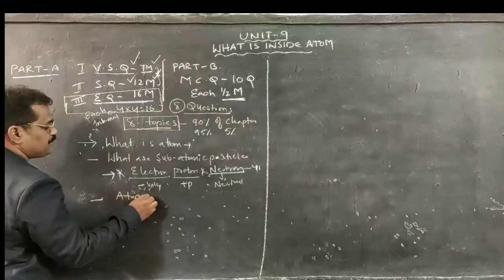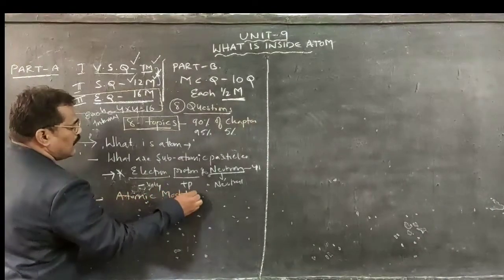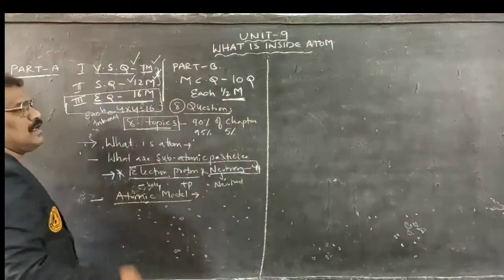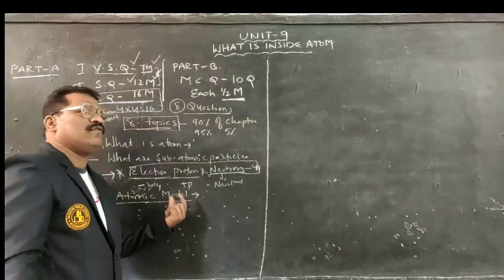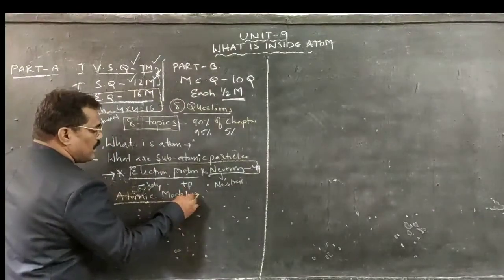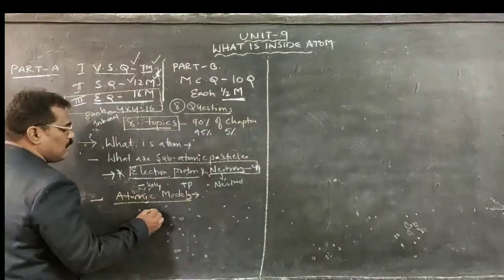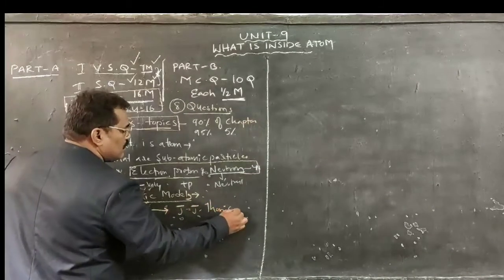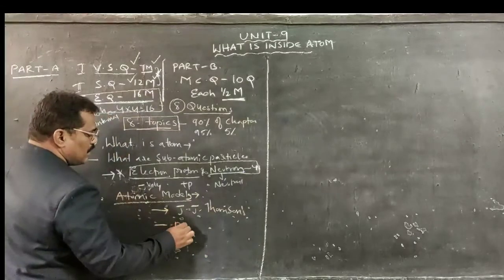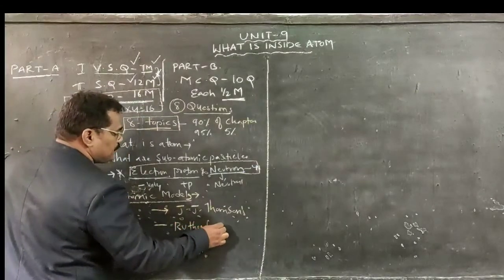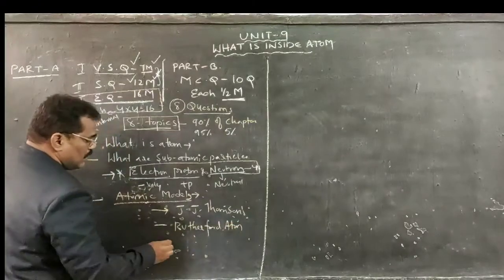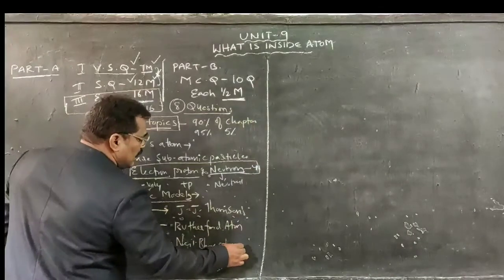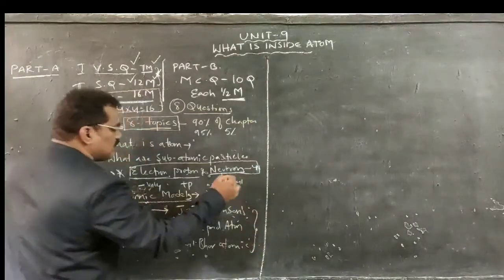Atomic models. What are atomic models? The systematic arrangement of subatomic particles within an atom. How they can be arranged, that particular phenomenon is explained in the form of atomic models. How many atomic models are there in the textbook for us? J.J. Thomson atomic model, Rutherford atomic model, Niels Bohr atomic model. These three atomic models are given in our textbook.